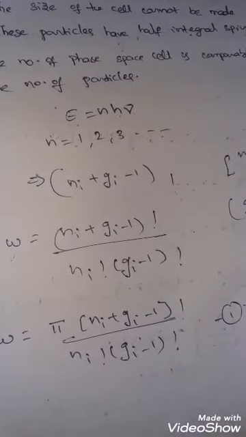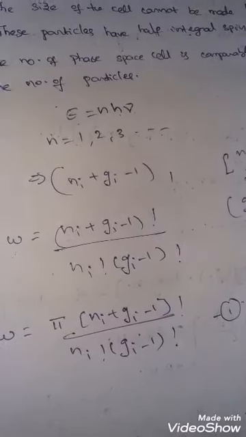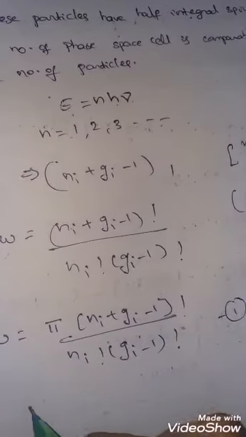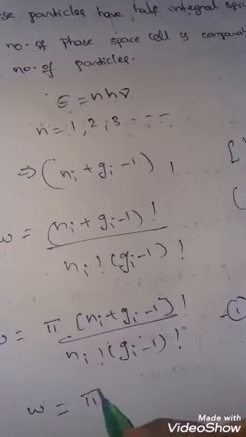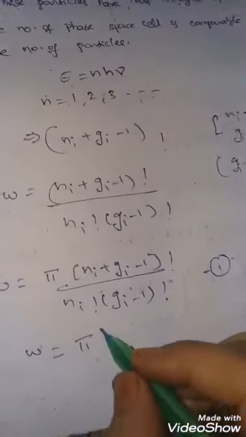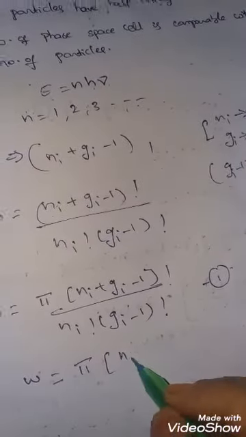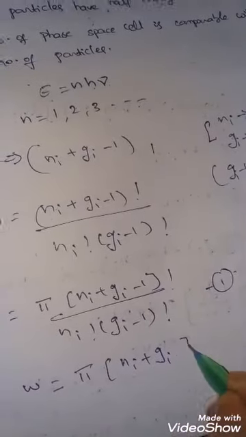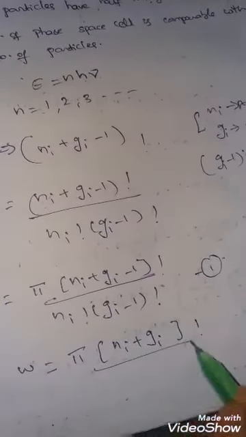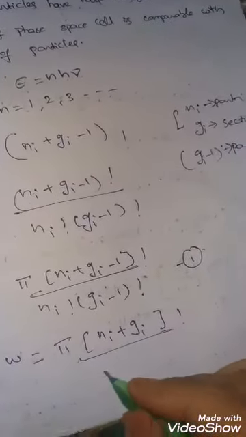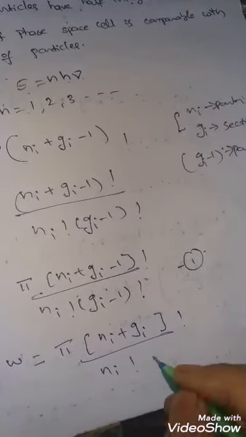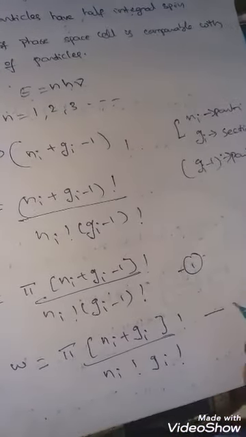Consider this as equation 1. Ni and Gi are large, and W can be written as pi of Ni plus Gi factorial, as the 1 is negligible here, by Ni factorial into Gi factorial. Consider this as equation 2.